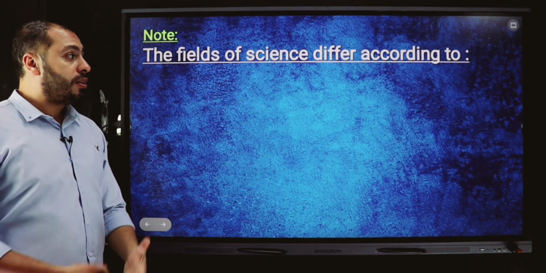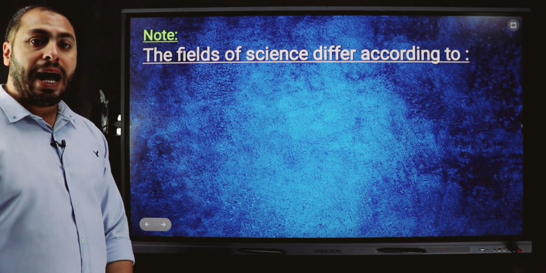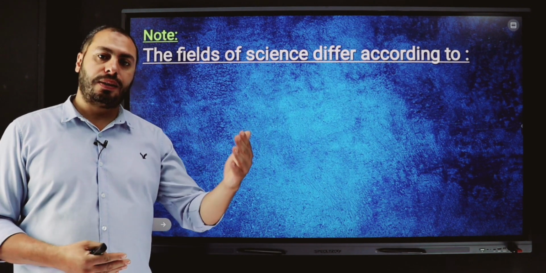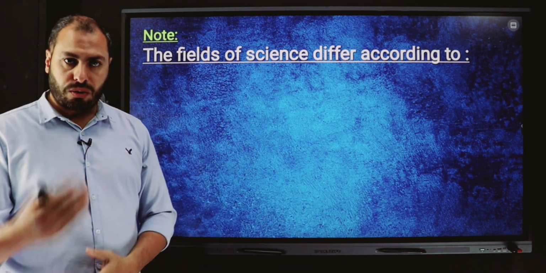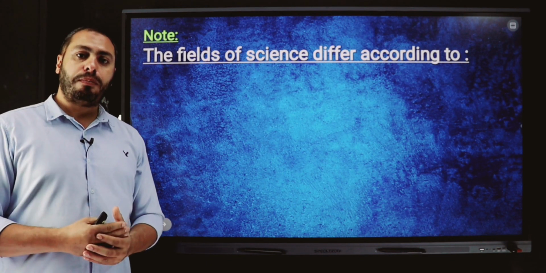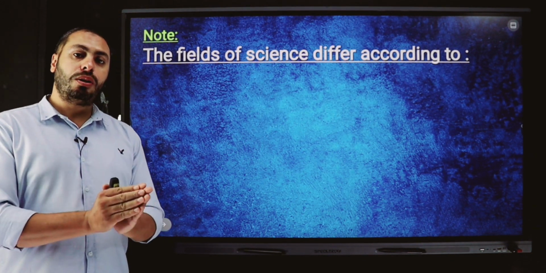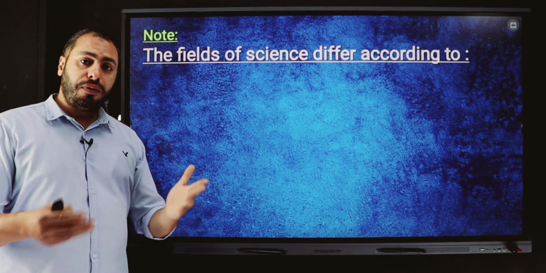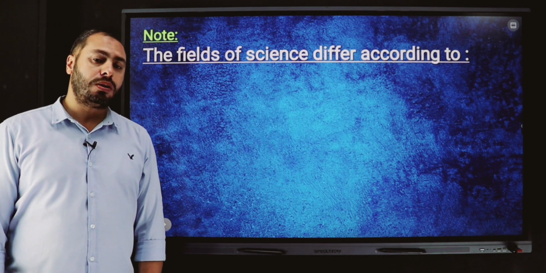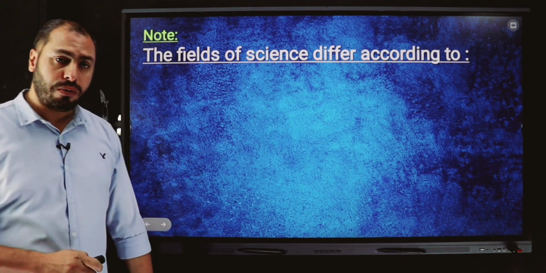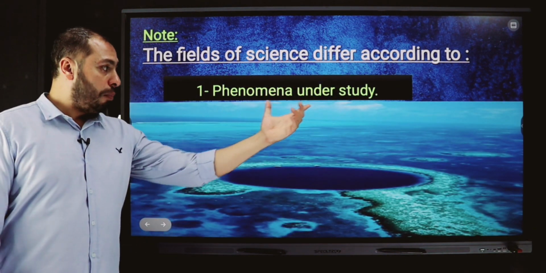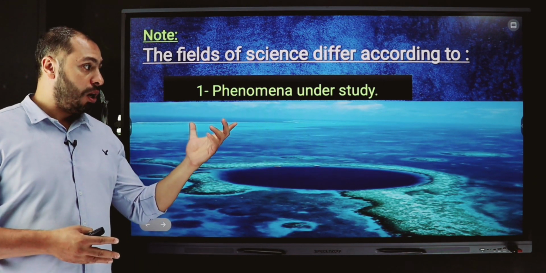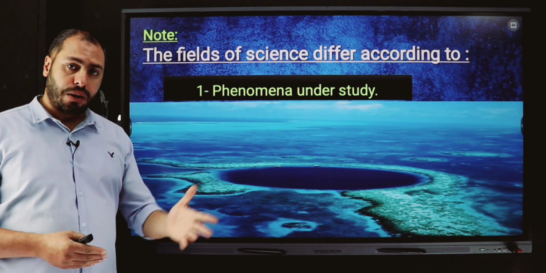The fields of science differ according to... هل كل الساينسز زي بعض؟ No. We have different sciences: chemistry, physics, biology, astronomy, and so on. Each one of them studies a special phenomenon. So all sciences differ from each other according to what? According to three main points. What are they? Number one, phenomena under study. The phenomena that are studied by a science differ from one science to another.